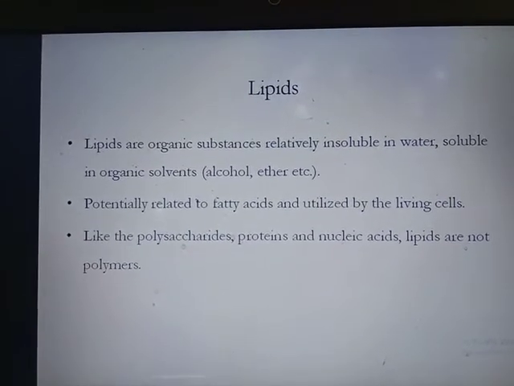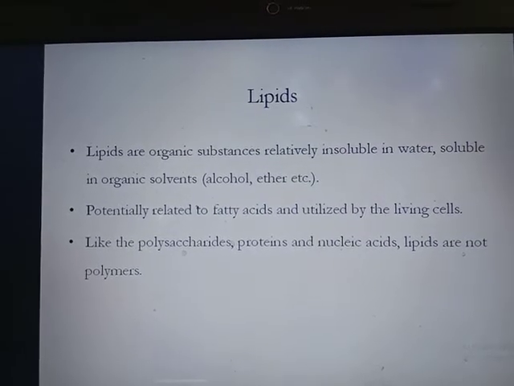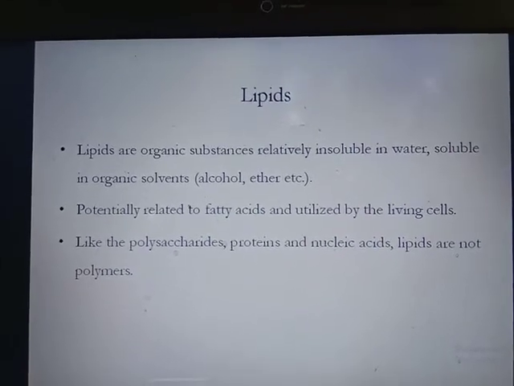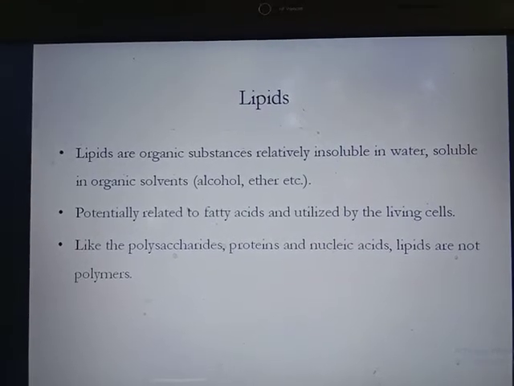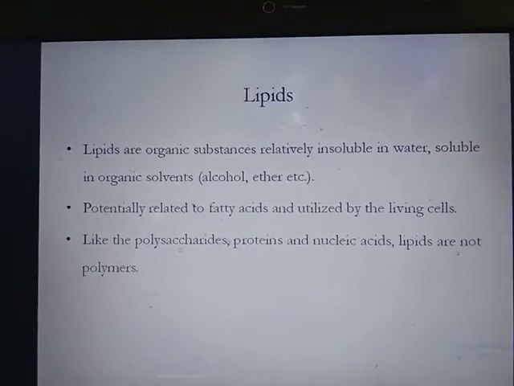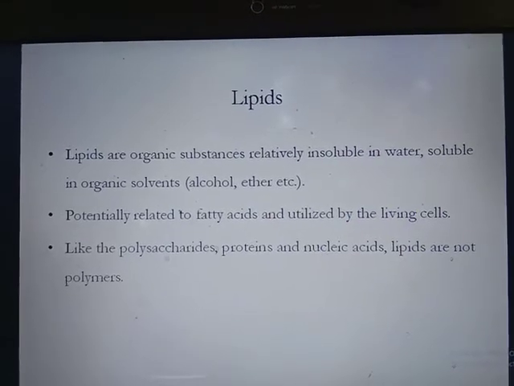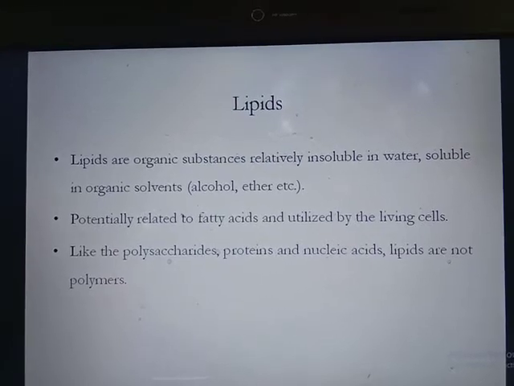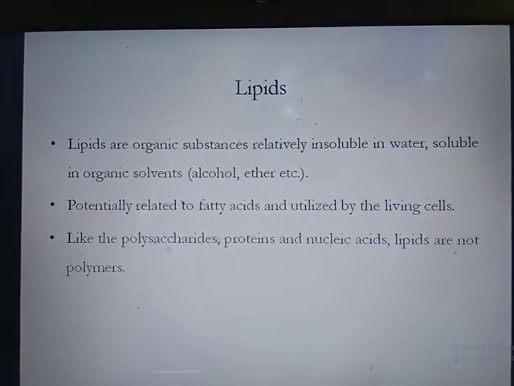Lipids are organic substances which are relatively insoluble in water and soluble in organic solvents such as alcohol and ether. Lipids are potentially related to fatty acids and they are utilized by living cells. Lipids are structurally related to fatty acids, but with just a little difference. Like polysaccharides, proteins and nucleic acids, lipids are not polymers. They are esters of fatty acids with glycerol. They are not polymers.